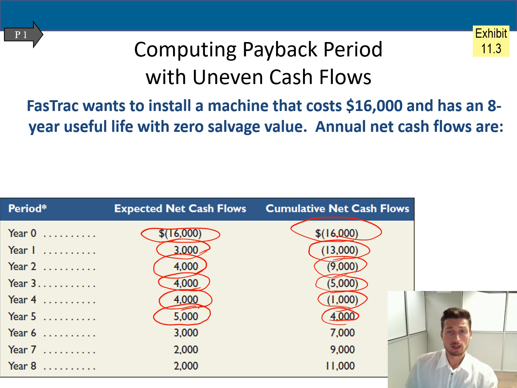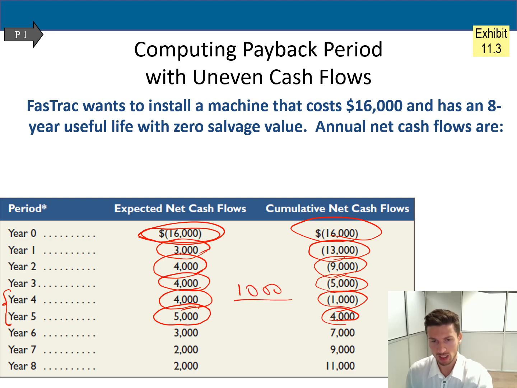So the payback period will be between the 4th and 5th year. It's not 4 years because we still have a negative number. It's not 5 years because we already have a positive number. So what is our task now? To find out exactly how long it will take for us to get back the money which we invested in year 0, 16,000. How are we going to do it? Simply, we take 1,000, which is at the beginning of year 5 and is a negative number, and divide by 5,000, it will be 0.2.